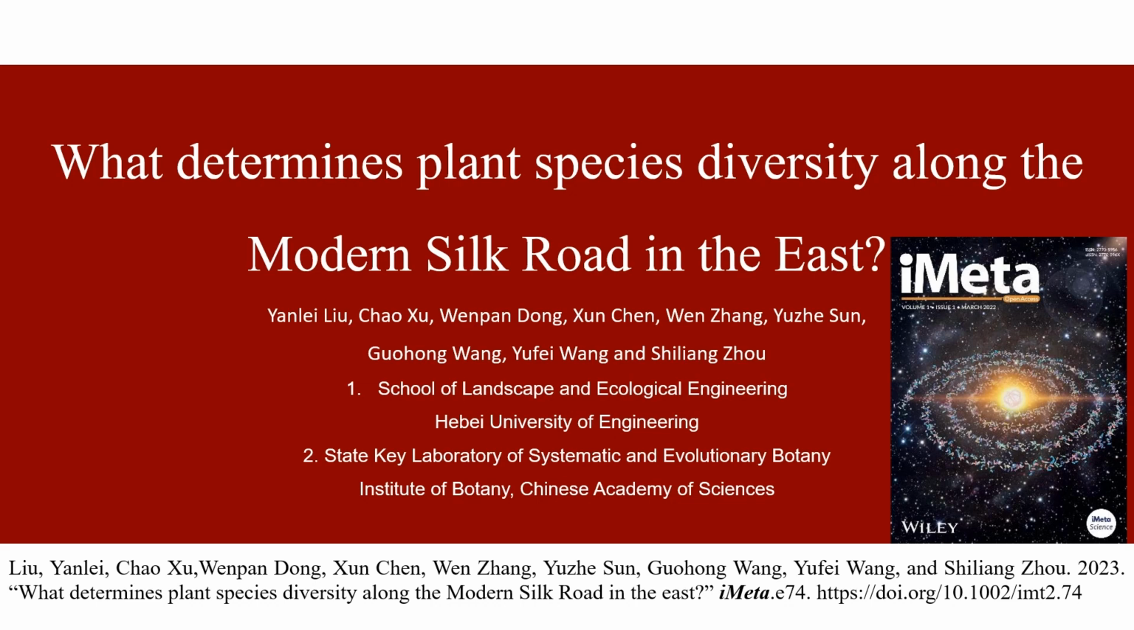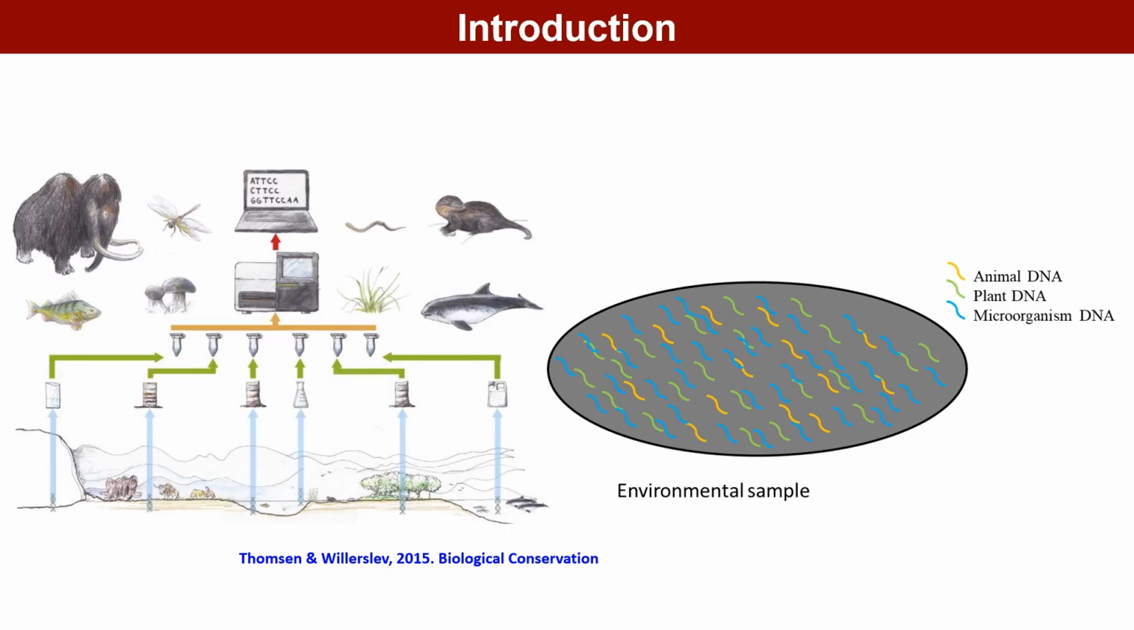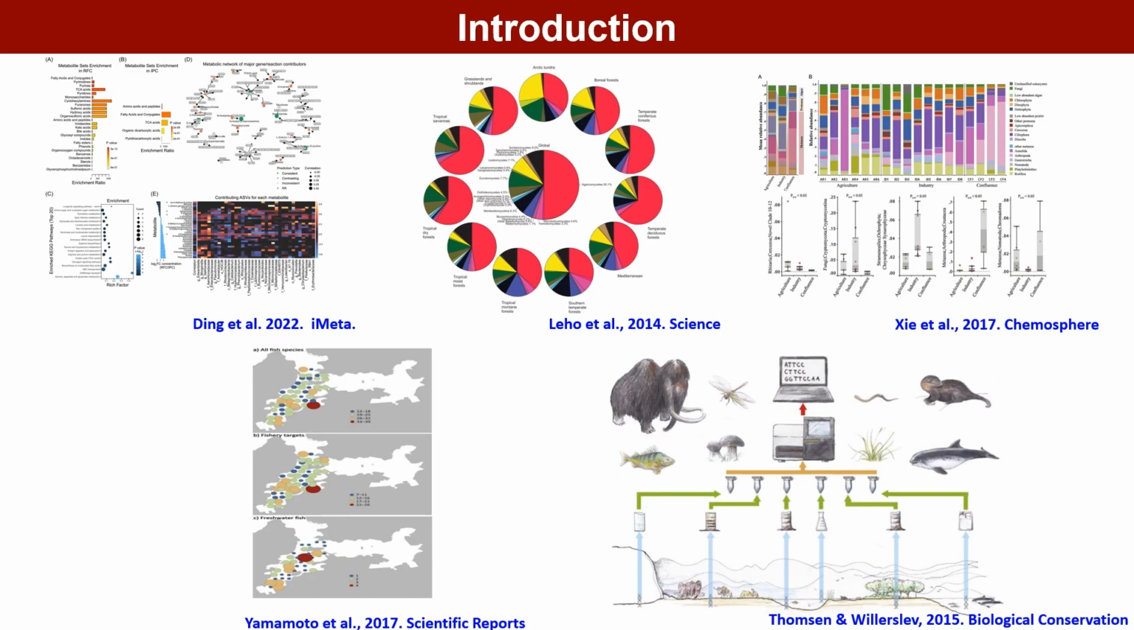I will introduce a paper published in the iMeta journal, What Determines Plant Species Diversity Along the Modern Silk Road in the East. As we all know, environmental samples contain a lot of genetic information in the form of eDNA. Plant information is also included. However, until now, the focus is still on microorganisms and animals, although some review articles have introduced the discussion of using environmental samples for plant diversity research. No research results have emerged.